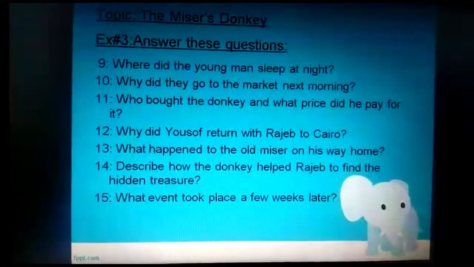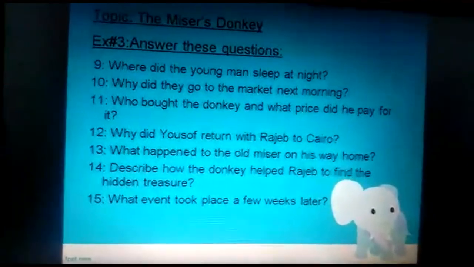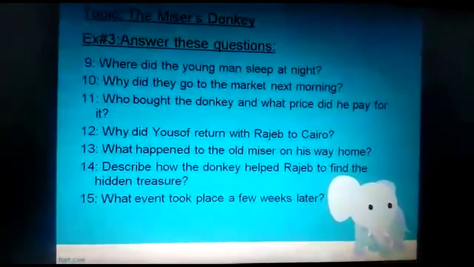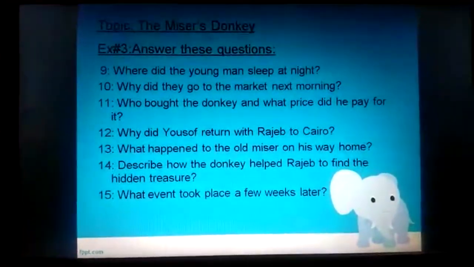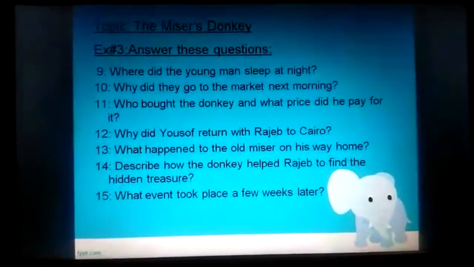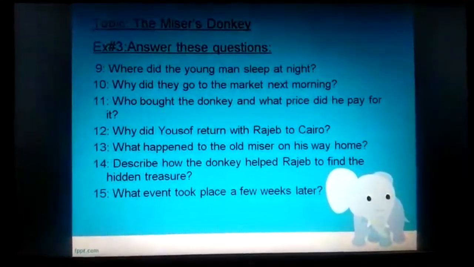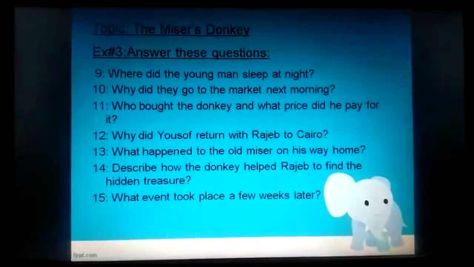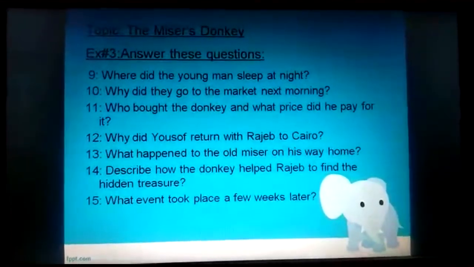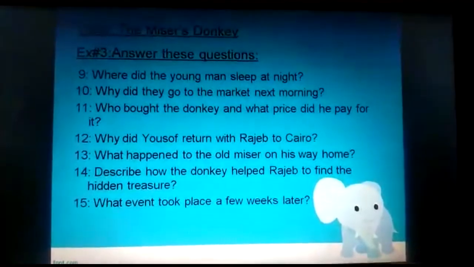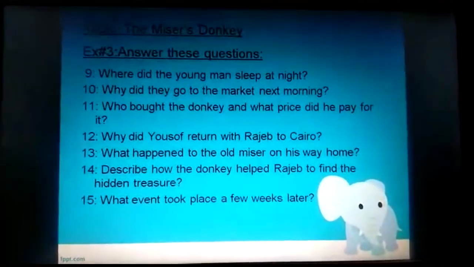So beta, this was our topic, our chapter, and our English literature syllabus has been completed now. You have to complete this work because after vacation your exams will be held, inshallah, hopefully. So complete your work. If you have any kind of problem, you can contact me on my WhatsApp number. And if you have any missing work, you can take help from your classmates as well or from your teacher as well. So beta, take care. Allah Hafiz.